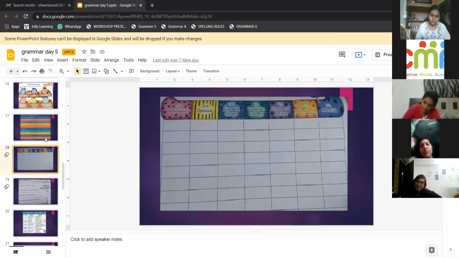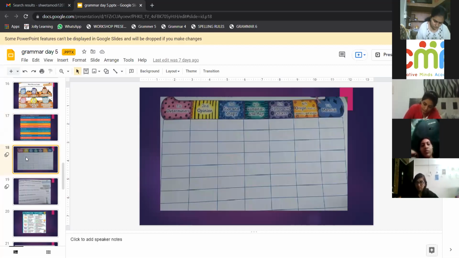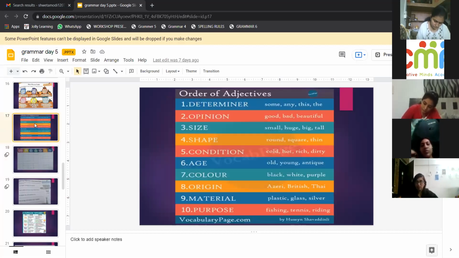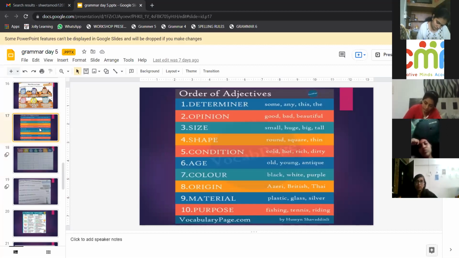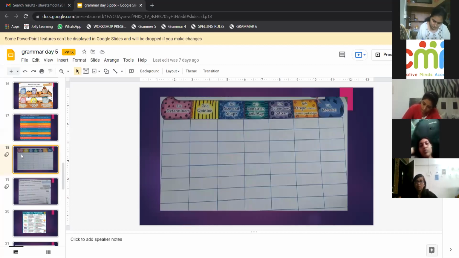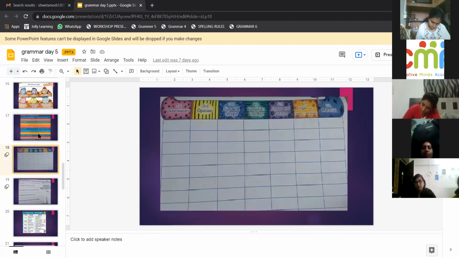Then opinion. What is opinion? Good, bad, beautiful. Then comes size and shape. So size: small, huge, big, tall; shape: round, square, thin. Then comes condition and age. What is condition? Cold, hot, rich, dirty. Age: old, young, antique. Then you have origin. What is origin? From where it belongs to, such as Mexican, Indian.